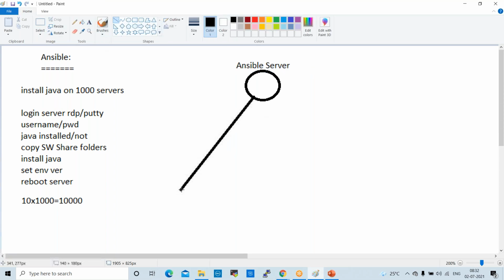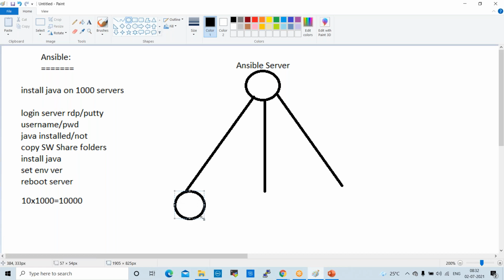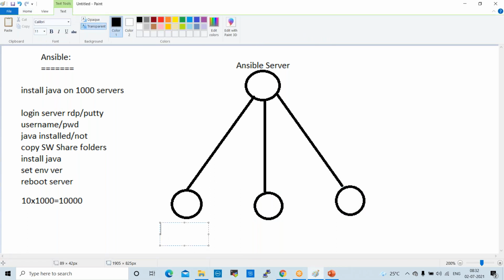We have development servers, 250 servers, UAT servers, 250 servers, and production servers, 500 servers.